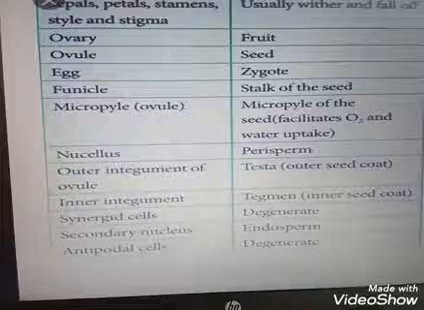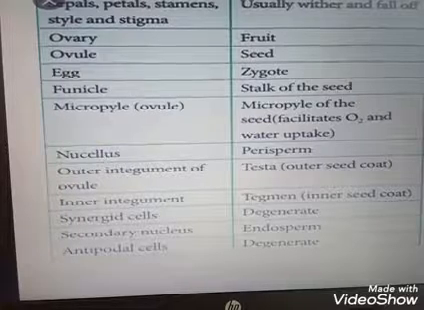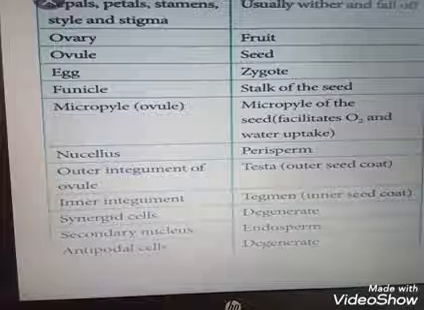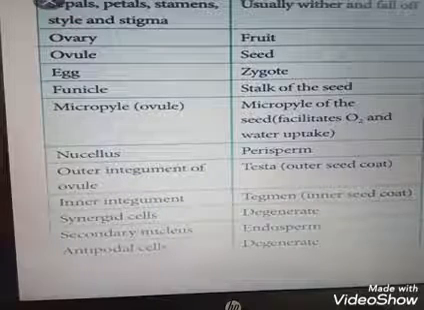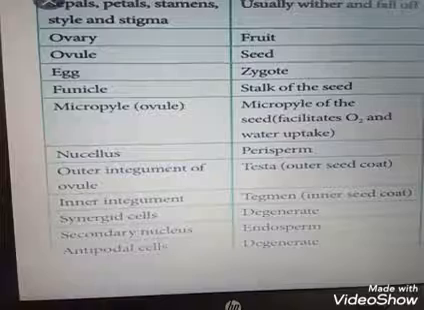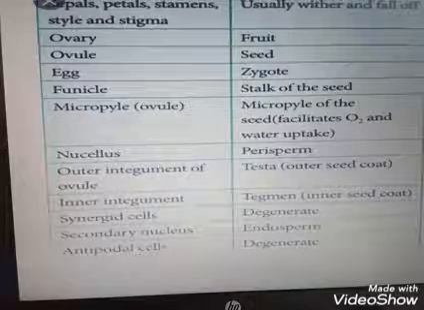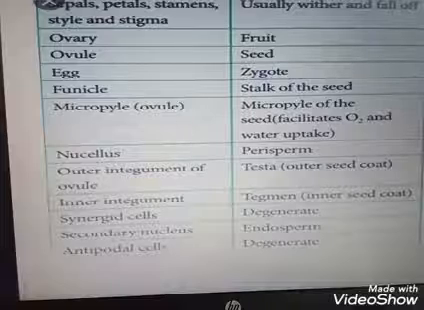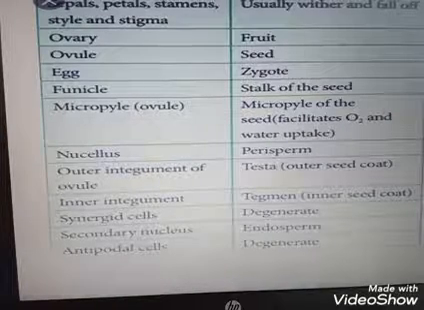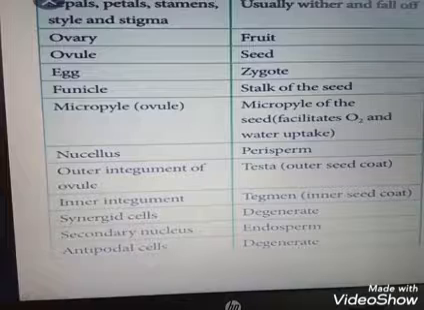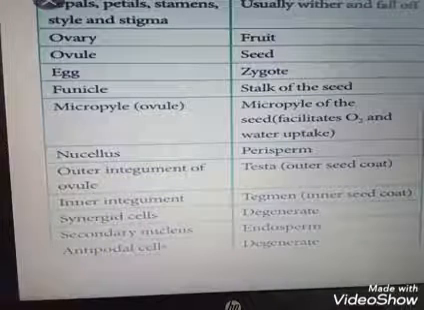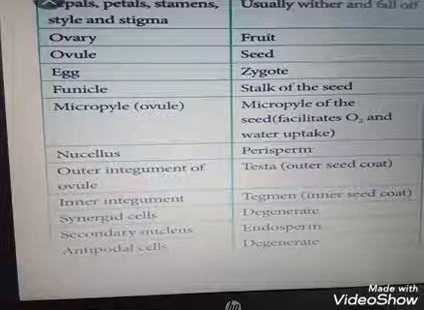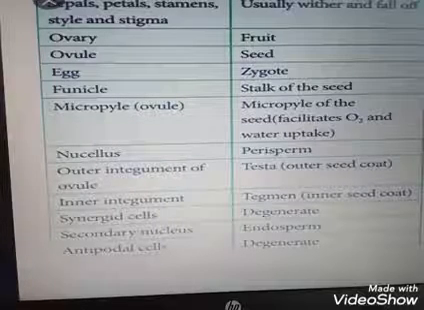Sepal, petal, stamen, style and stigma wither and fall off. Ovary changed into fruit. Ovule changed into seed. Egg changed into zygote. Funicle changed into stalk of the seed. Micropyle changed into micropyle of the seed, that facilitates oxygen and water uptake. Nucellus changed into perisperm. Outer integument converted into testa. Inner integument converted into tegmen. Synergids degenerate. Secondary nucleus converted into endosperm. Antipodal cells also degenerate.